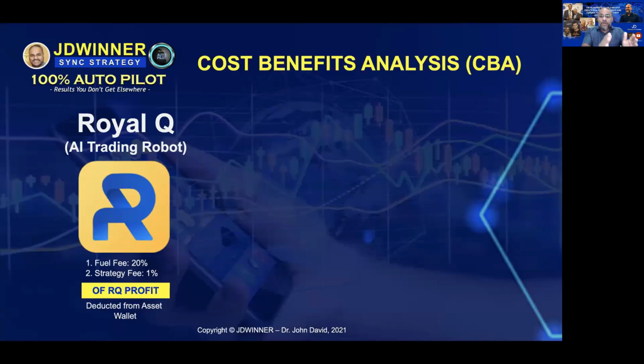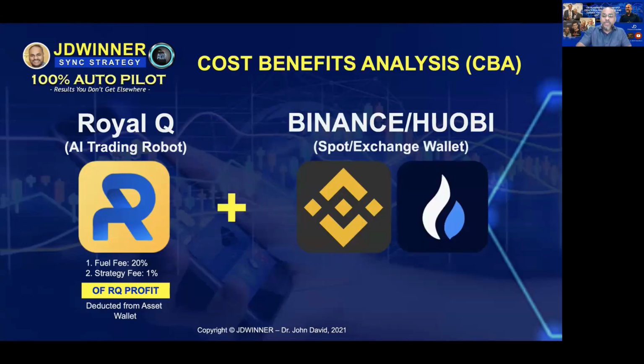Now, this is only the bot. So this is where the problem is, because people only see the bot. But how about the exchange? The exchange is also charging us some kind of fees, right? So what are those fees? If you look at the exchange, we have both Binance and Huobi. For Binance, you will refer to it as a spot wallet. For Huobi, they call it an exchange wallet. So please take note of that. It doesn't matter, both are basically spot trading.